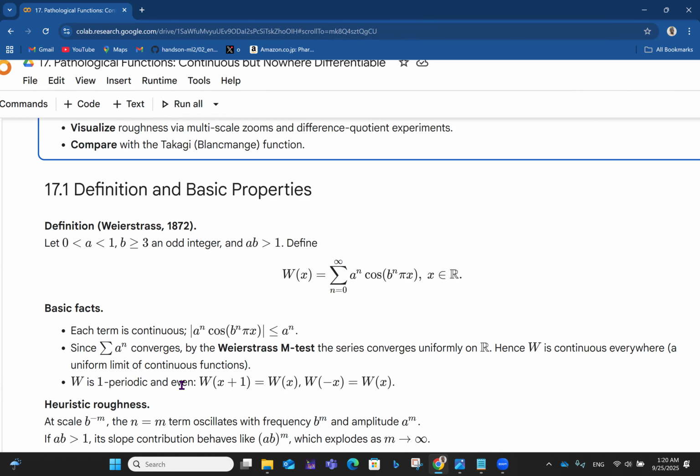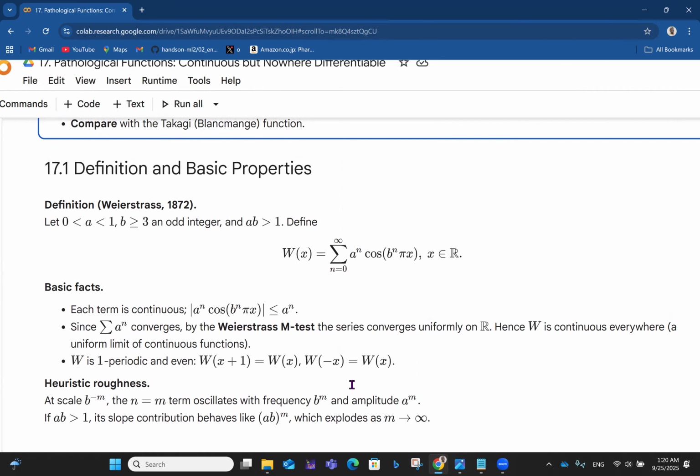W is 1-periodic and even. So we have W of x plus 1 is the same thing as W of x, and W of minus x is equal to W of x. One-periodic means that after every one period, it comes back to the original point. That's why W of x plus 1 is W of x. And it is even because W of minus x is equal to W of x.